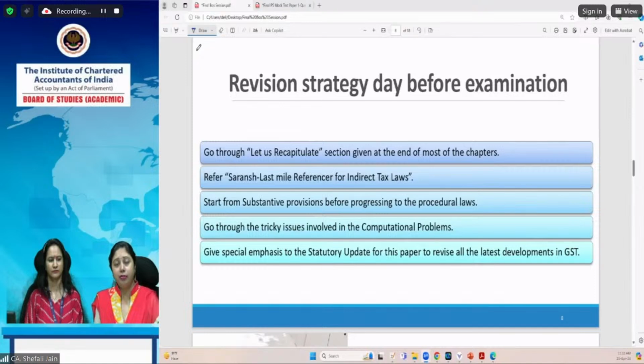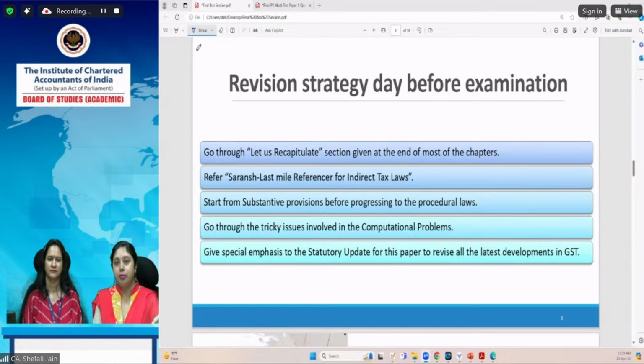In a similar way, while revising also, first and foremost, you should start with the substantive provisions. Revise the substantive provisions under both the laws and then go to procedural and enforcement provisions. In Customs, we do not have the enforcement provisions in the syllabus, but in GST, the entire GST law is in the syllabus. Therefore, you should revise first the substantive part, then procedural, and then the enforcement provisions. This way you will be able to revise all the concepts and all the provisions which are relevant for the examination.